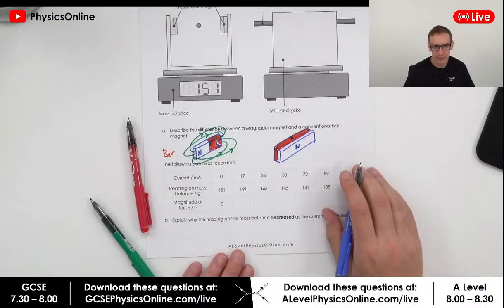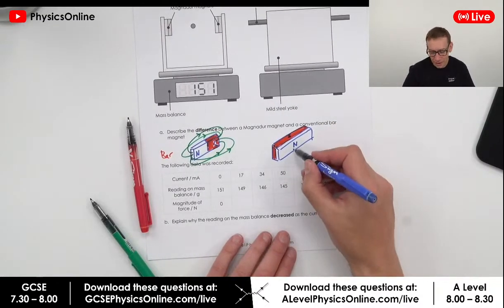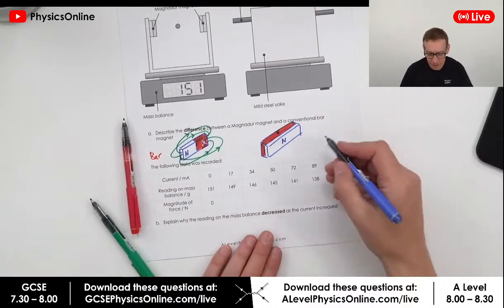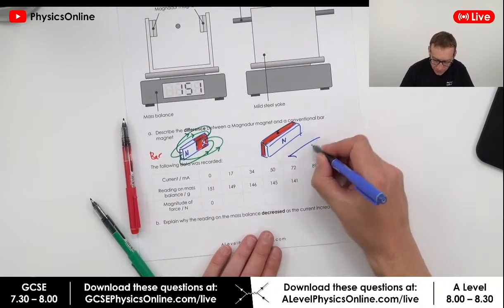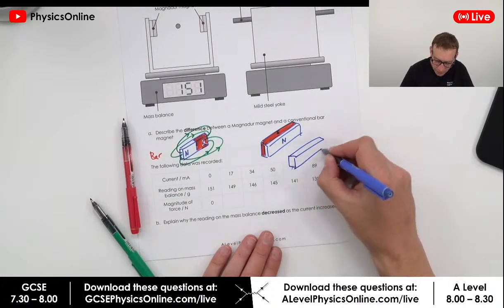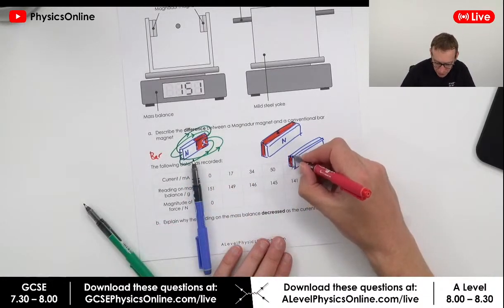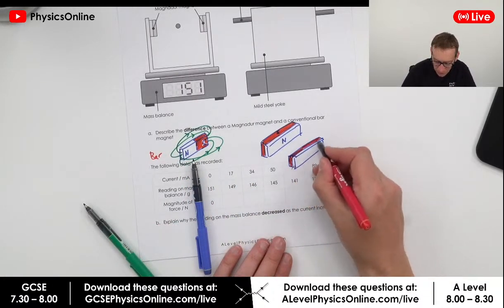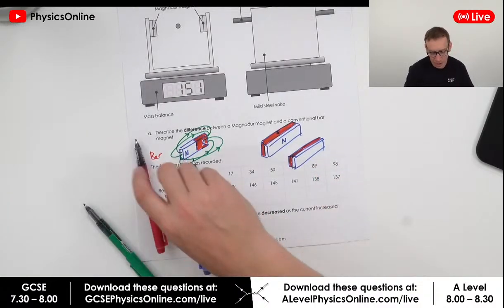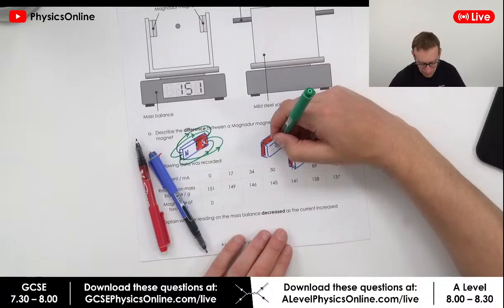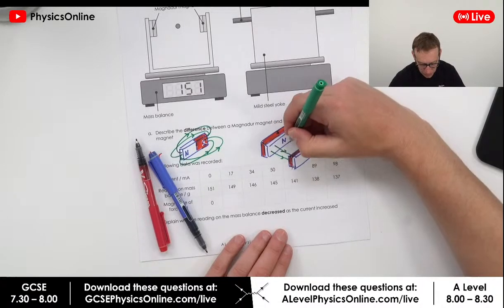That means we've got the poles along the long flat side of that magnet. Now if you have 2 of these quite close to each other, you can see what's going to happen here, can't you? Again, the same side, like this. And now we'd have the field lines going from north to south, if you put them like this.